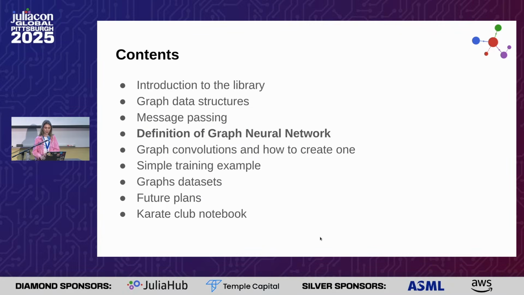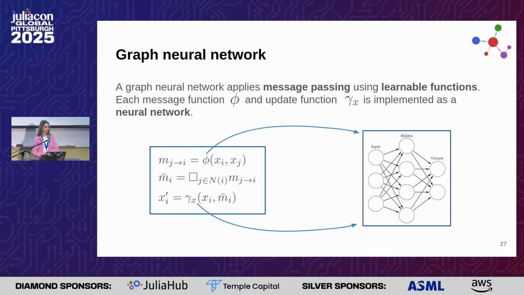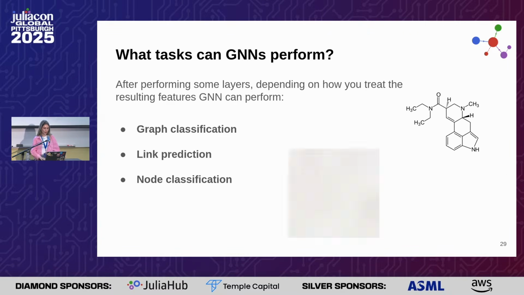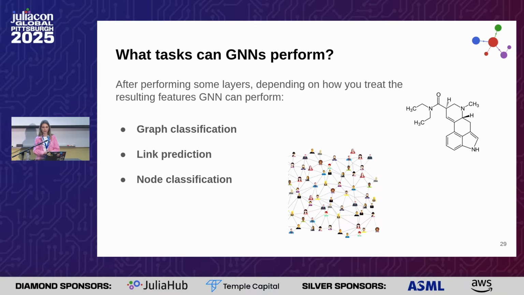Okay, so now we are ready to define what a graph neural network is. A graph neural network is the message passing procedure in which the update and the message functions are learnable functions, in this case neural networks. And as with every machine learning architecture that can be trained, in the case of supervised training, it is an optimization problem in which you have to minimize a loss function, but probably all of you are familiar with this concept. And so what are the tasks that GNNs can perform?